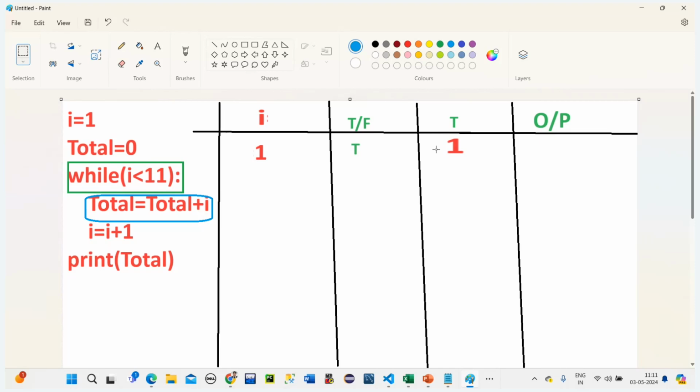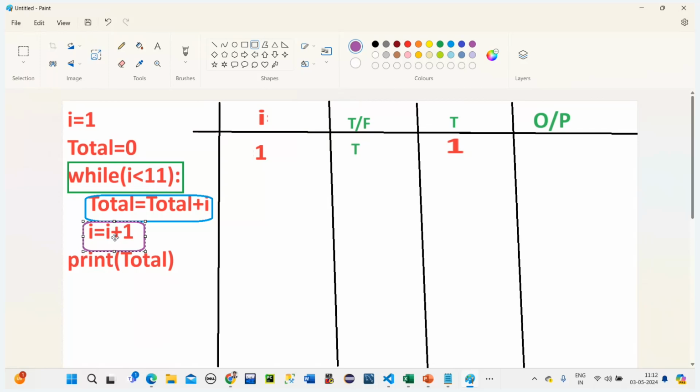Now when it is 1, now what happens? Now the total is 1. Again it will come to where? Once this is done, it will come to this block, right? Yes, updating the I value.